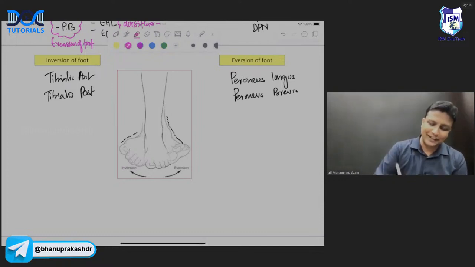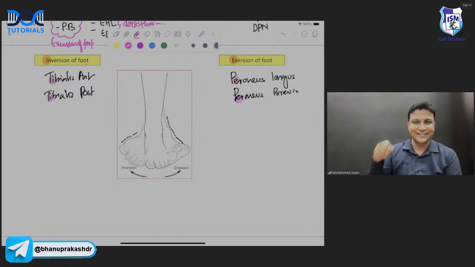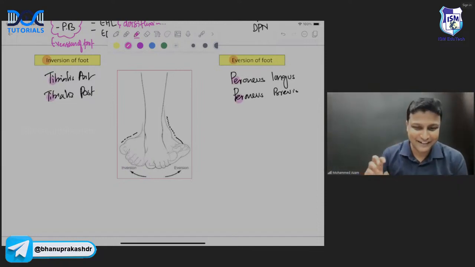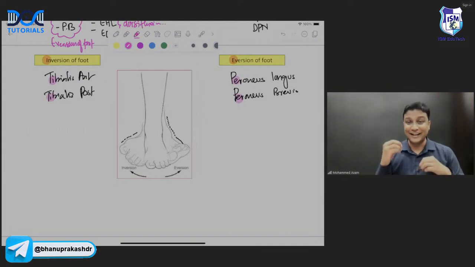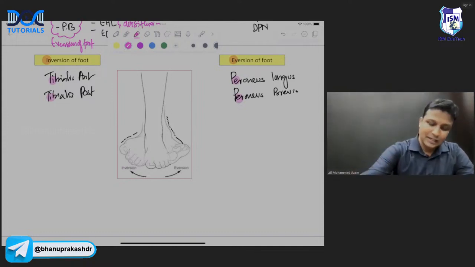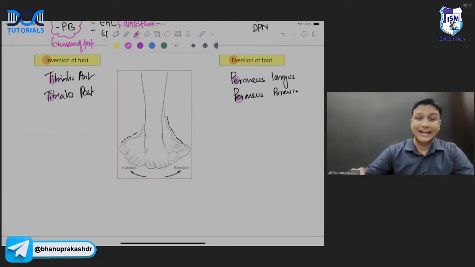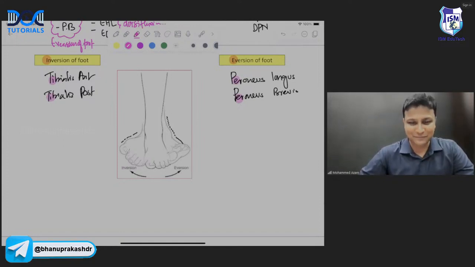Some students will remember like this also. Inversion starts with I, so I and I. Eversion starts with E, so it is E and E, something like this. So do something and remember, sir. However you are able to remember, remember it, but please remember this one here. So remember, inversion will be done by the tibialis muscles and eversion will be done by the peroneus muscles.